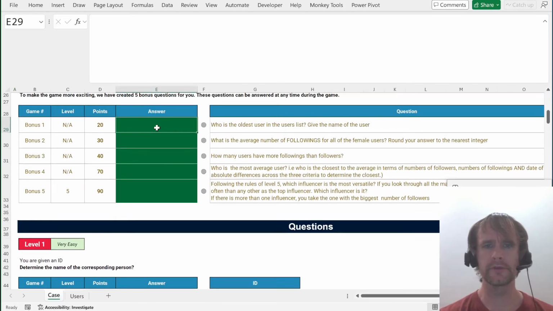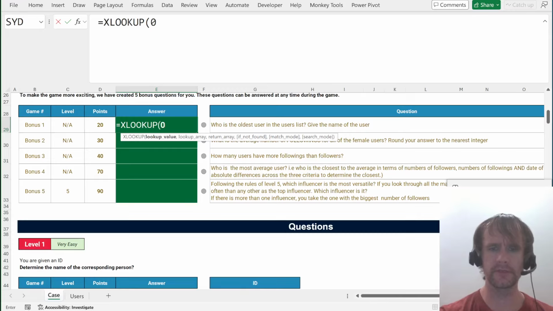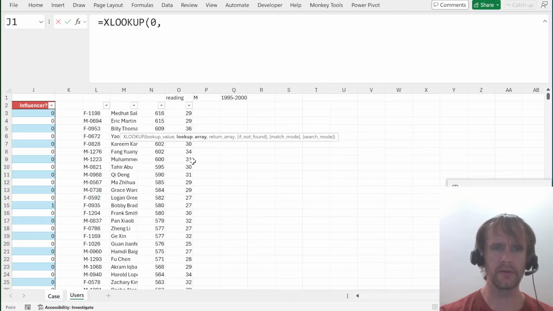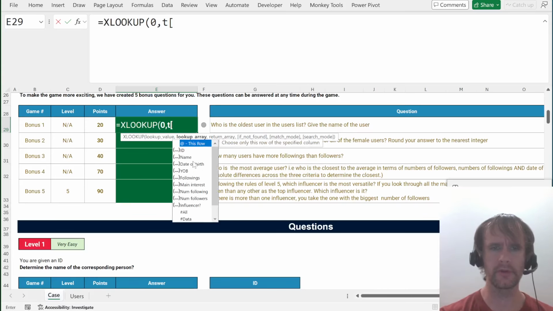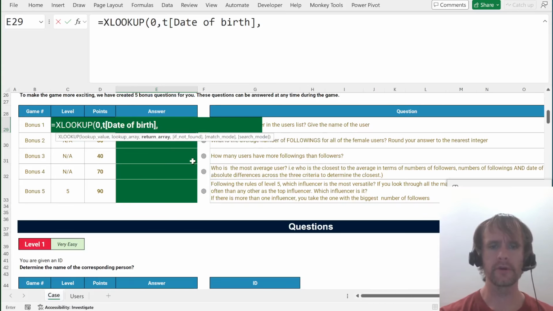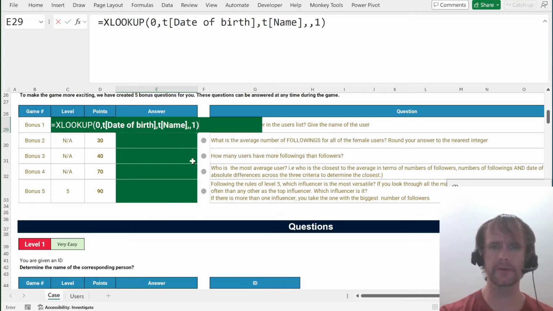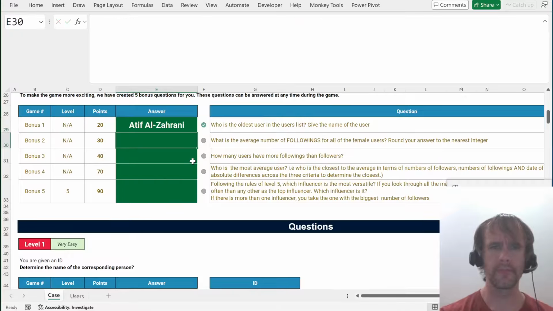Who's the oldest user in the user list? So we're going to say XLOOKUP 0 in T date of birth, returning from T name. Sorry, exact match or next larger item. Cool. What is the average number of followings for all the female users? Round to the nearest integer.